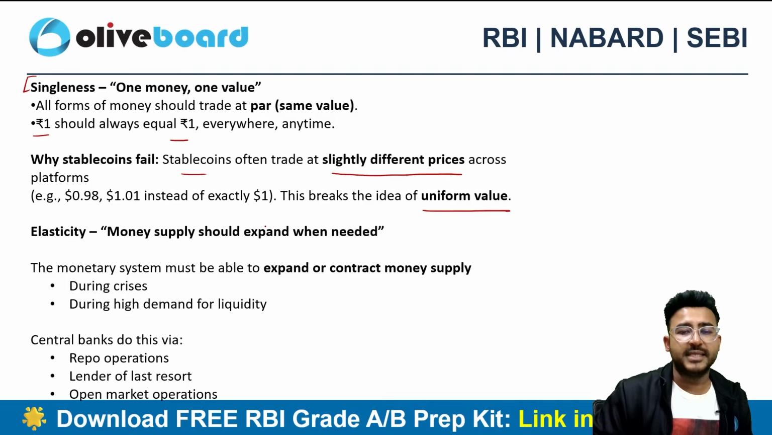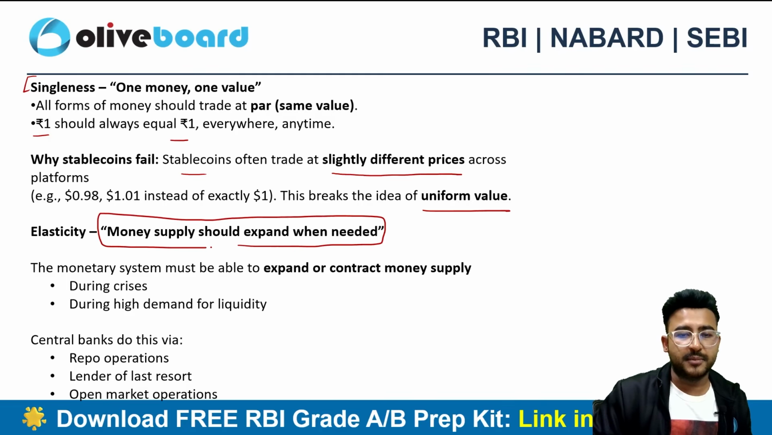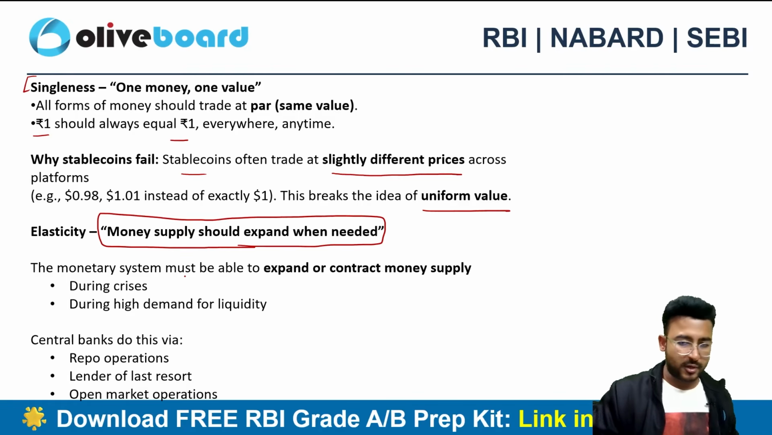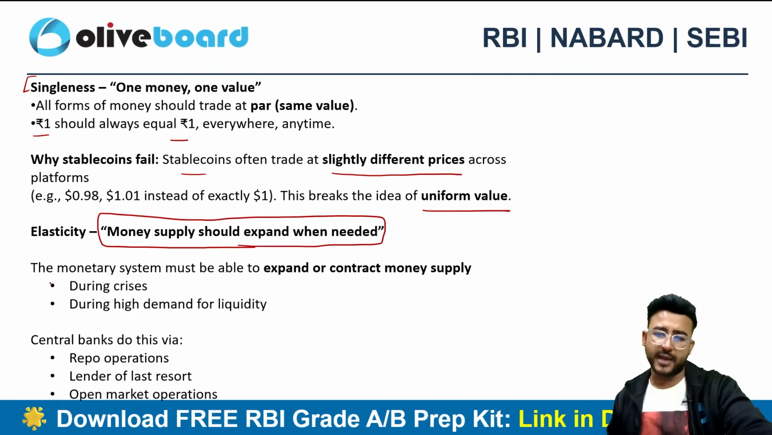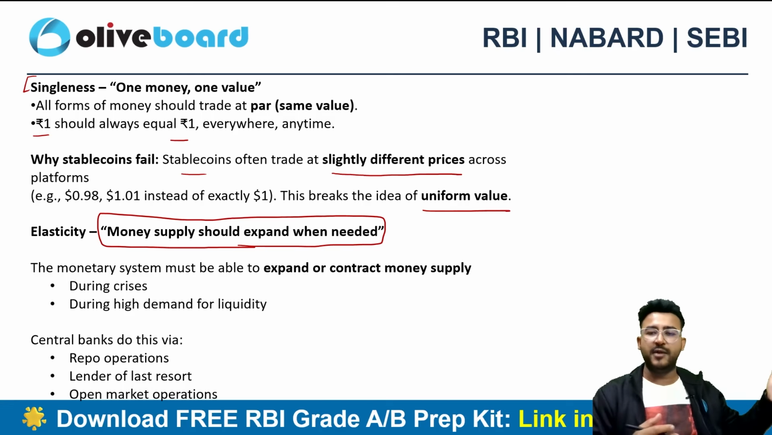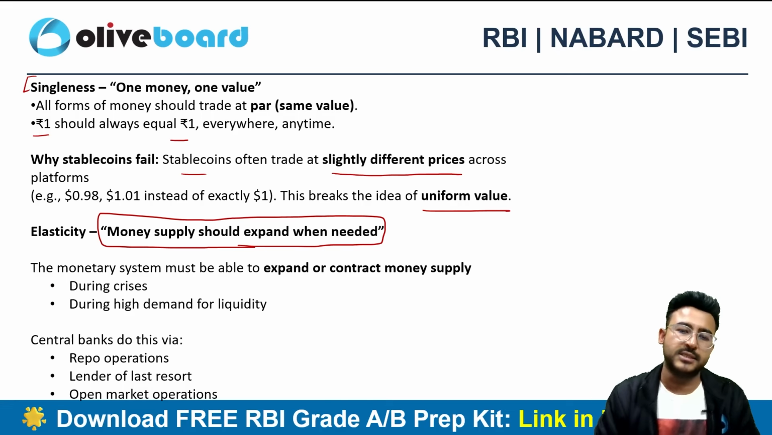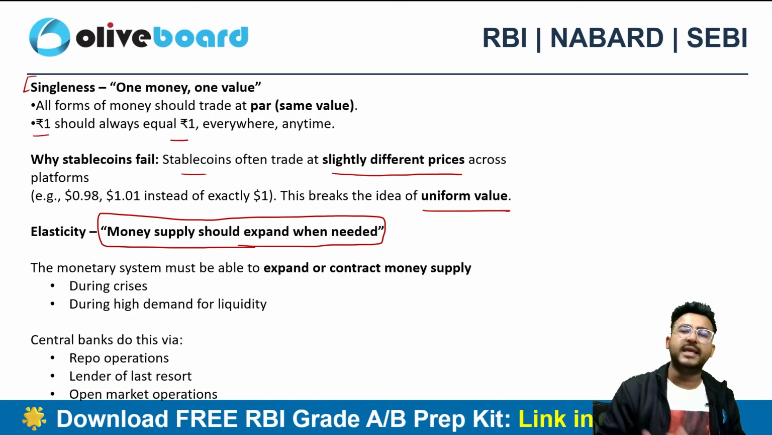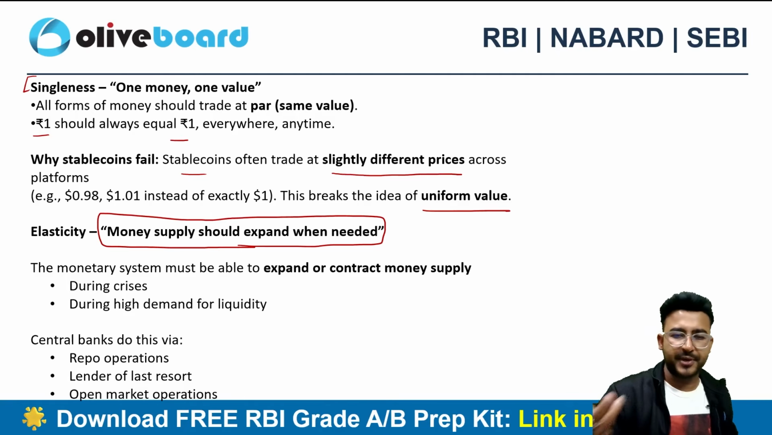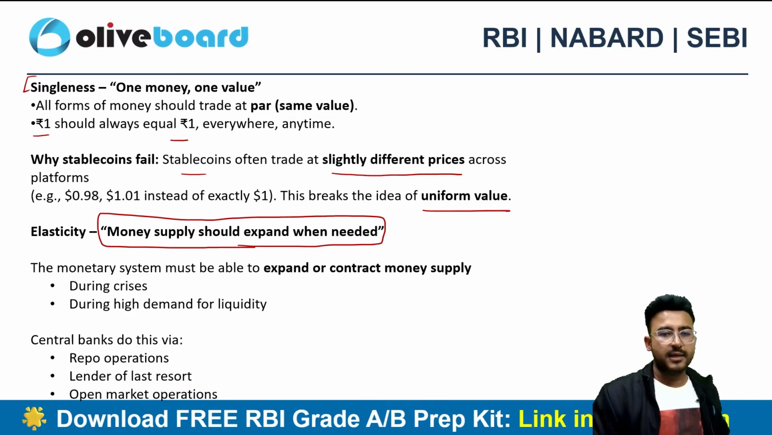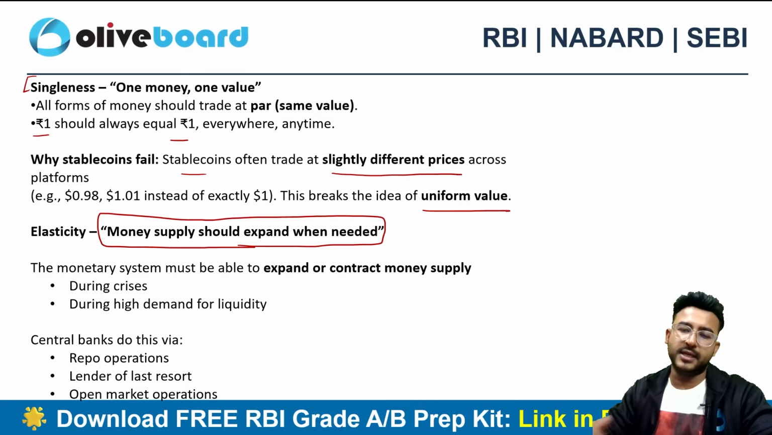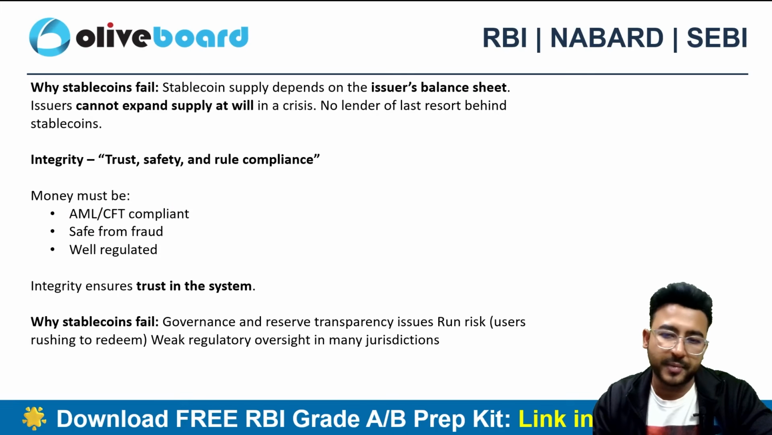Elasticity. Money supply should expand when needed. We should be able to expand the money supply when we need it. So the monetary system must be able to expand or contract the money supply during the time of crisis, during the time of high demand for liquidity. We all know that RBI is actively intervening in the process, increasing the money supply and decreasing the money supply through multiple operations, like we can see repo operations, right? Open market operation. Recently RBI has conducted one open market operation. Stable coins are failing here as well.